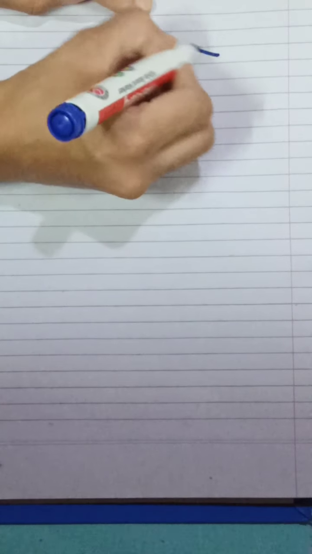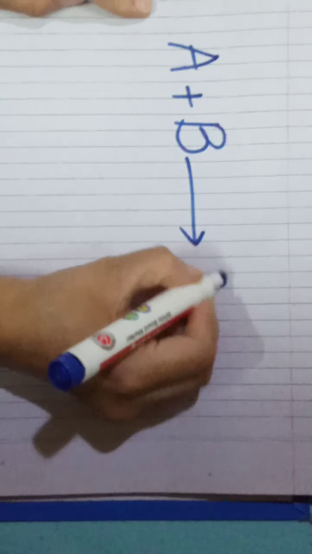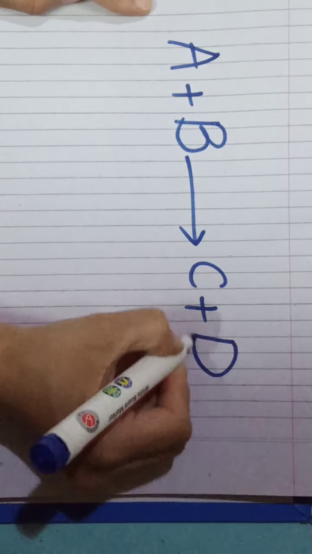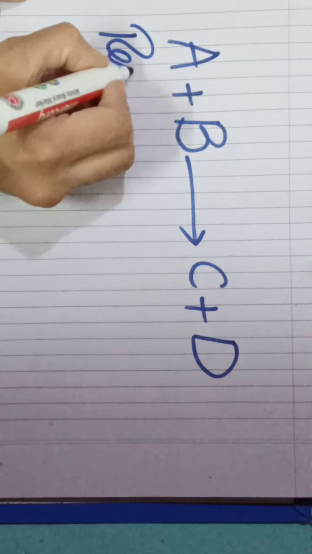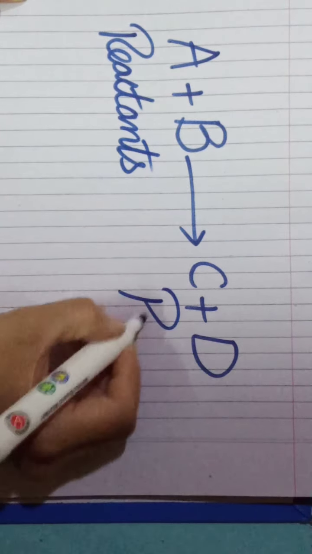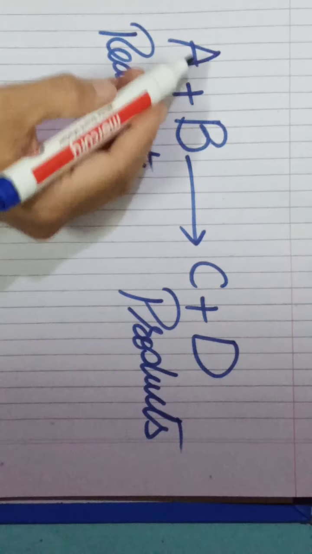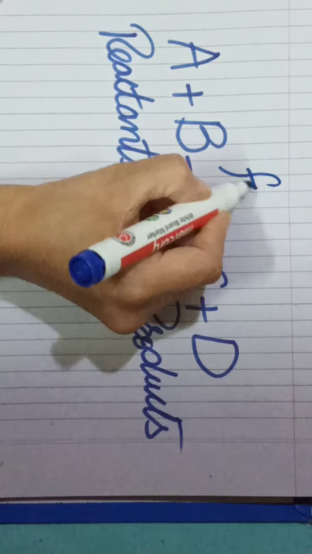Let's take a general reaction: A plus B gives us C plus D. These are the reactants and these are the products.